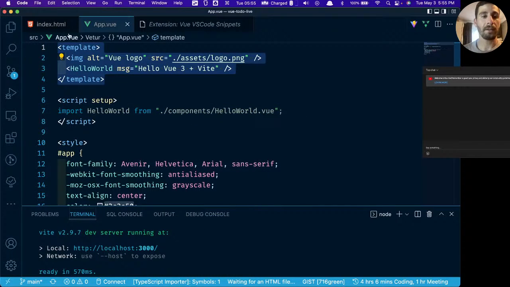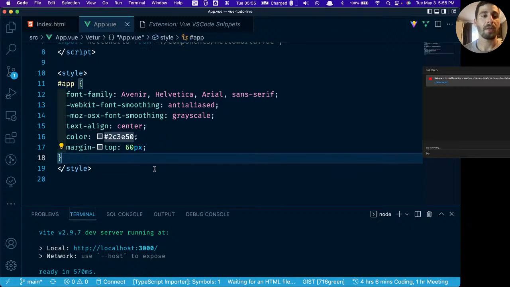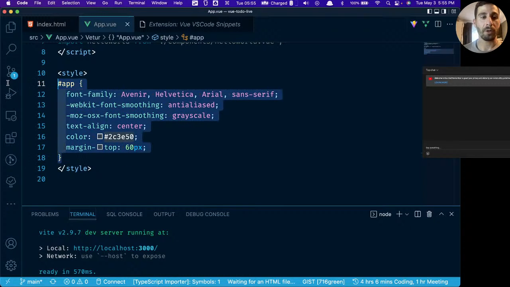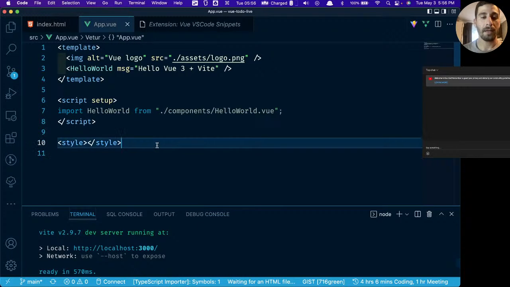We have the template. This is our HTML. We have the script. This is our JavaScript. And then we have the style. The style is just our CSS. We're using Tailwind right now, so I'm going to go ahead and just get rid of the CSS. So we'll leave this empty style tag there. I think technically you can delete it altogether, although I always leave it in there. You never know when you're going to need to throw a little bit of styling in.